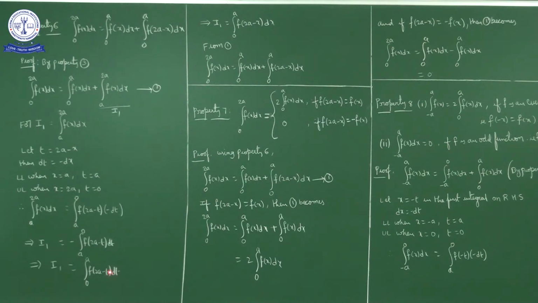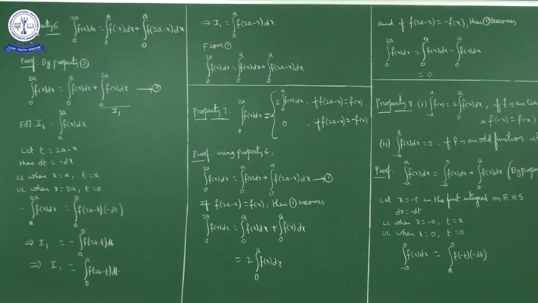Here t is a dummy variable, means in place of t you can write x, y, z or any variable. So in place of t I'll write x. So I1 becomes integral 0 to a f of 2a minus x dx. Okay. Now from here this is I1, no? So from 1 what we can write, integral 0 to 2a f of x dx is equal to integral 0 to a f of x dx plus I1, which is integral 0 to a f of 2a minus x dx.